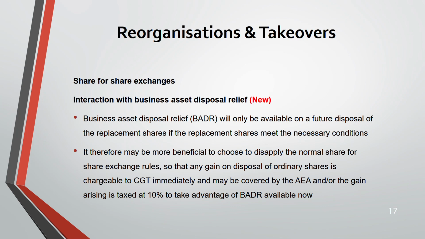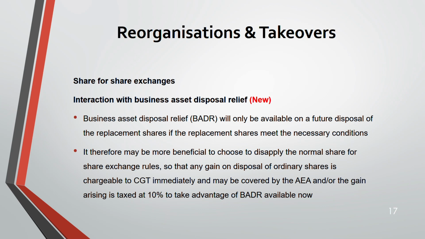Why? Because if you are eligible for business asset disposal relief and you disapply the normal share for share exchange, what happens? Remember, you have to disapply. It is not automatic. You have to disapply the normal rule, that is the normal share for share exchange. Otherwise, you will not get this relief. Once you disapply, automatically you will get business asset disposal relief. If you get that, then any gain on disposal of the ordinary shares will be charged at 10% CGT.